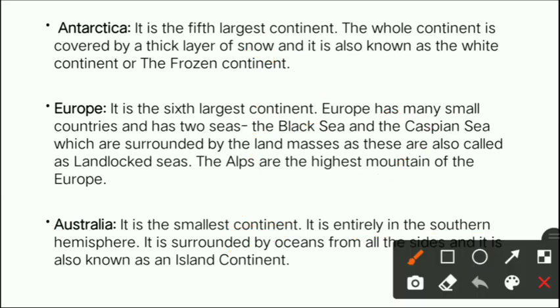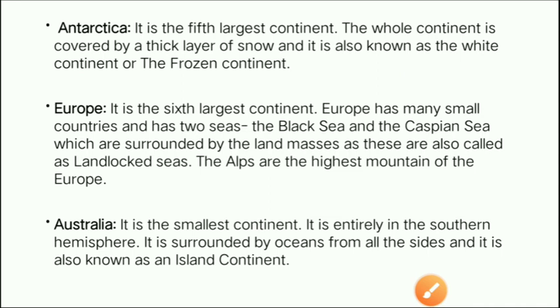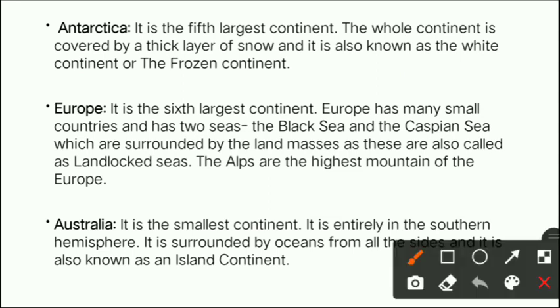Now it is surrounded by oceans. Means Australia is surrounded by ocean. Means Australia जो continent है बेटा, वो पूरा का पूरा surrounded है oceans. मतलब उसके आजू बाजू उसके sides में सारे oceans हैं. Okay, from all the sides, and it is also known as the island continent. ऑस्ट्रेलिया को आइलैंड कॉन्टिनेंट क्यों बोला जाता है बेटा? Why is Australia known as the island continent? Because